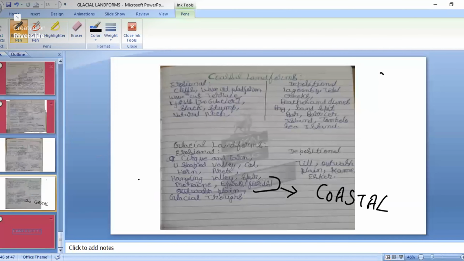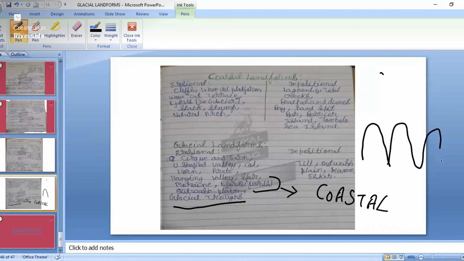So see, cirque we have seen, then tarn lake we have seen, horn, then we have seen glacial troughs. Glacial trough is like this: when the formation takes place like a trough, these trough parts are known as the glacial trough. So remember that one. Then outwash plain we have seen, and kame, which is like bigger boulders. So that is known as the kame. So remember this one. And moraine, sorry, I need to cut this name.